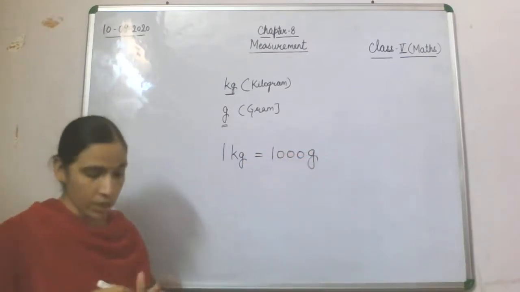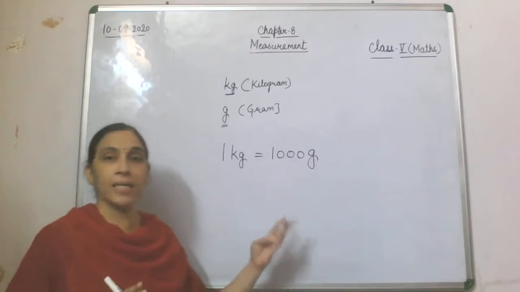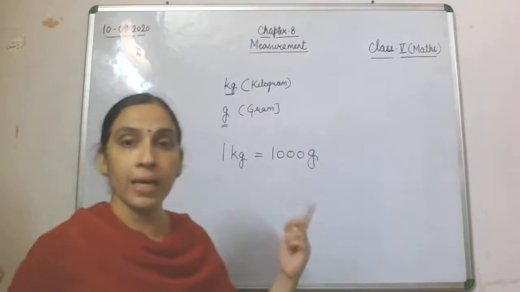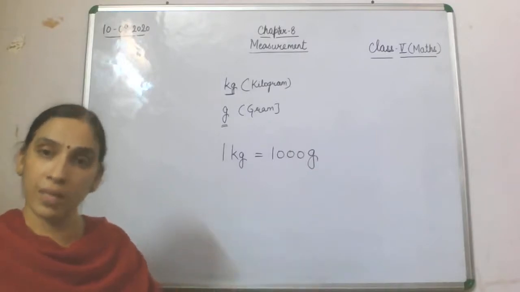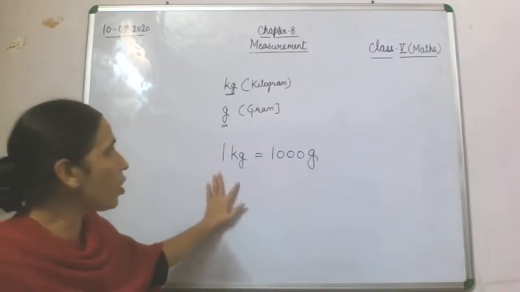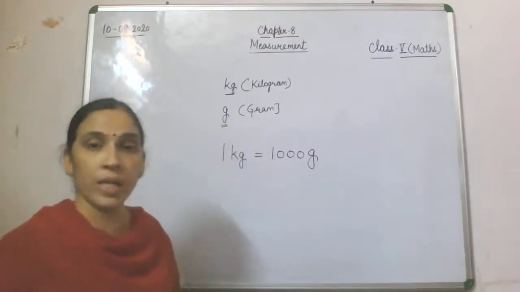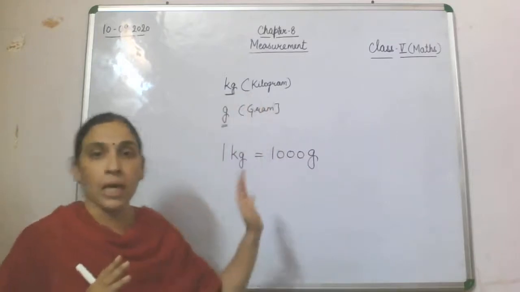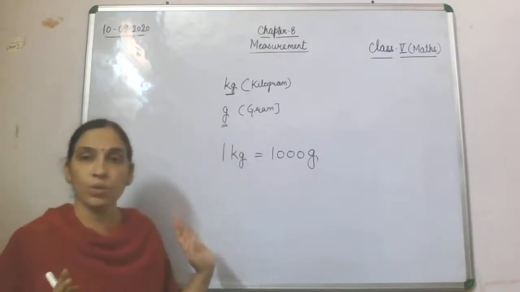The rest of the conversion and the rest of the units will be the same: milli, centi, deci, gram, deca, hecto, kilogram. Instead of meter you will have gram, and instead of kilometer you will have kg. The abbreviation of kilogram is kg and of gram is g. These two abbreviations you have to remember. And 1 kg is equal to 1000 gram.